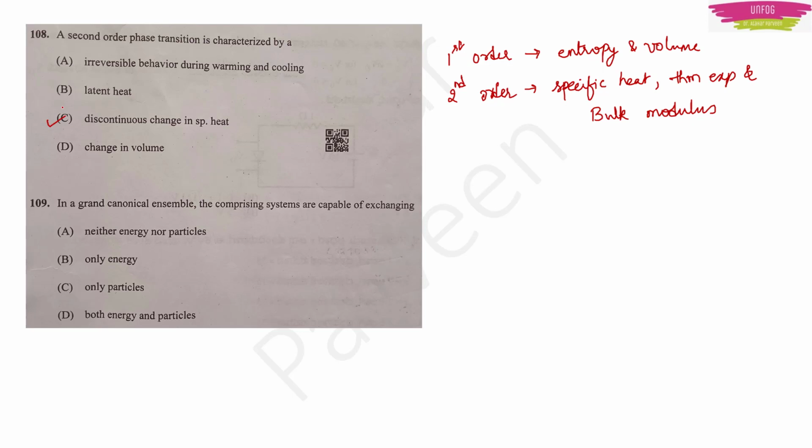Next question. In a grand canonical ensemble, the comprising systems are capable of exchanging. There are 4 options. Here the right option is both energy and particles. See here, for micro-canonical ensemble, no exchange of energy and particles will take place. For canonical ensemble, only exchange of energy will take place.